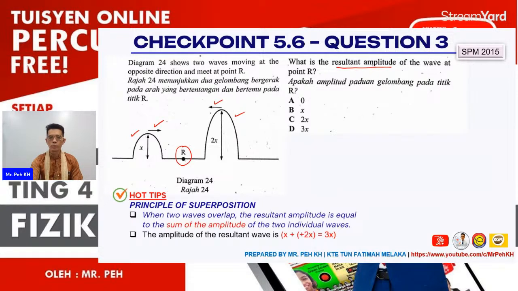So they will overlap at point O. Again, we're using the principle of superposition. So we need to sum their amplitudes. For the first it will be positive x, because it's a crest. Then the second will be positive 2x. So we add them and we get 3x. So the answer will be D.